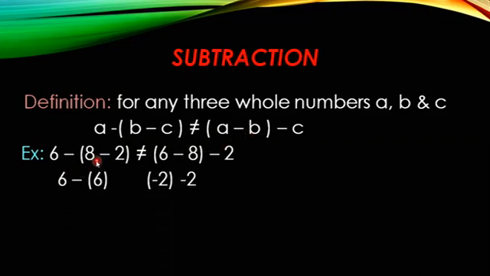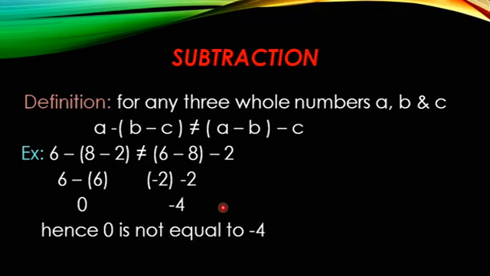Now 6 minus 8 minus 2. 6 minus 8 you cannot subtract as whole numbers, so you will get an integer, minus 2. Minus 2 minus 2, so you will get as answer minus 4. This is the left hand side. Now let us see the right hand side. A is 6 and B minus C is 8 minus 2, which is 6. So 6 minus 6 gives us 0. Whereas 0 is not equal to minus 4. These are different numbers. Hence you can say that under associative property, subtraction is not a closed operation. Let us see multiplication.